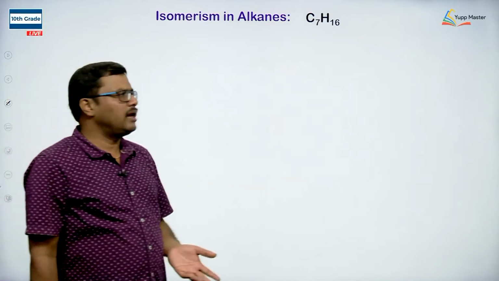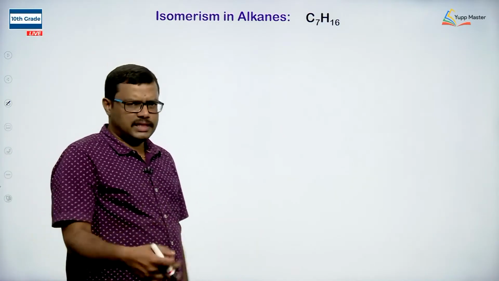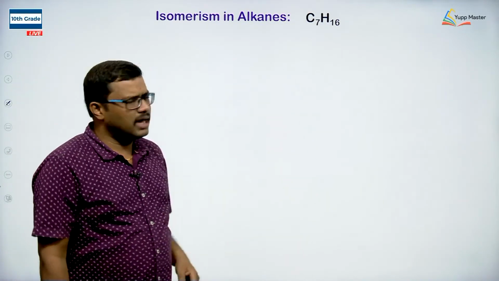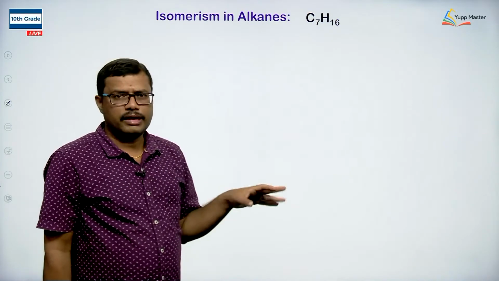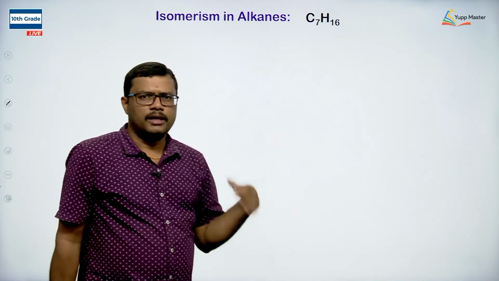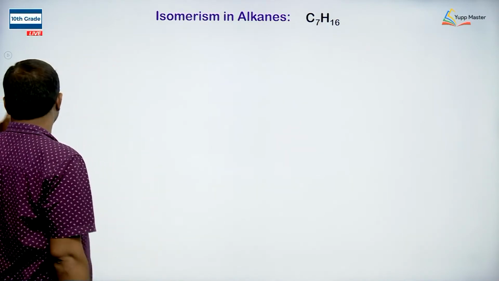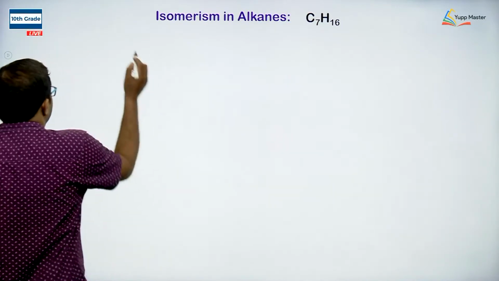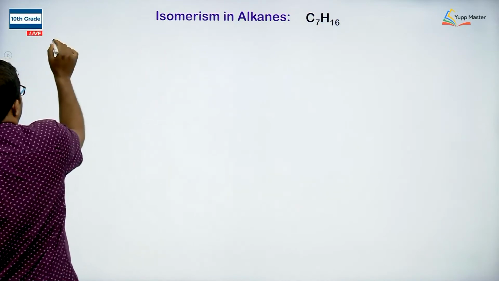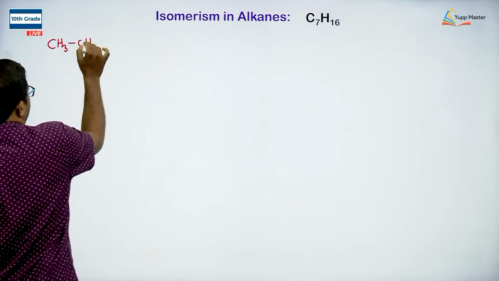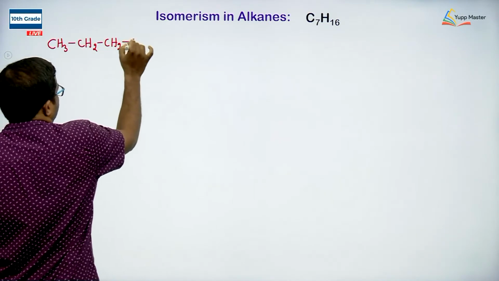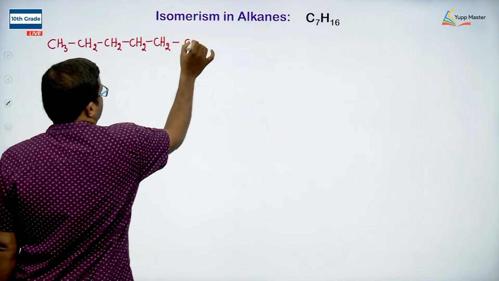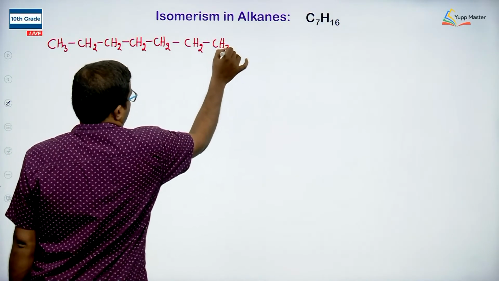As the number of carbon atoms increases, the number of chain isomers also increases. For example, in this case, an alkane having 7 carbons and 16 hydrogens, we can arrange in 9 different arrangements. I will take only the expanded form and write the name of this arrangement of the 7 carbons. When we arrange the 7 carbons in a straight chain: CH3, CH2, CH2, CH2, CH2, then the 6th one and the 7th carbon.